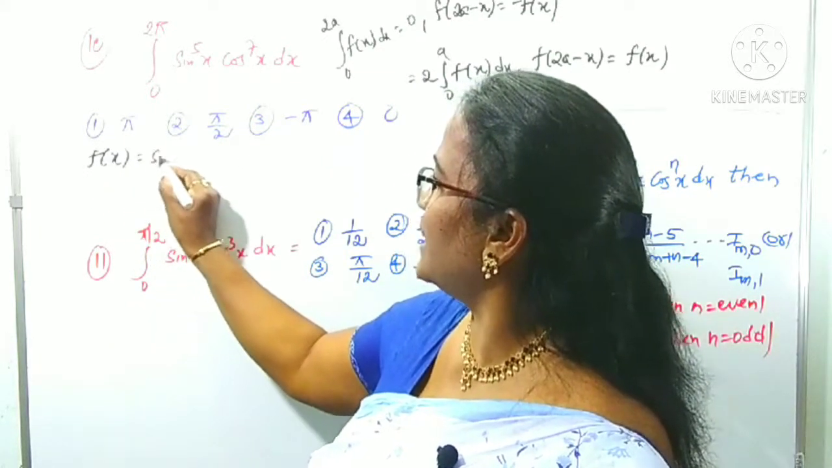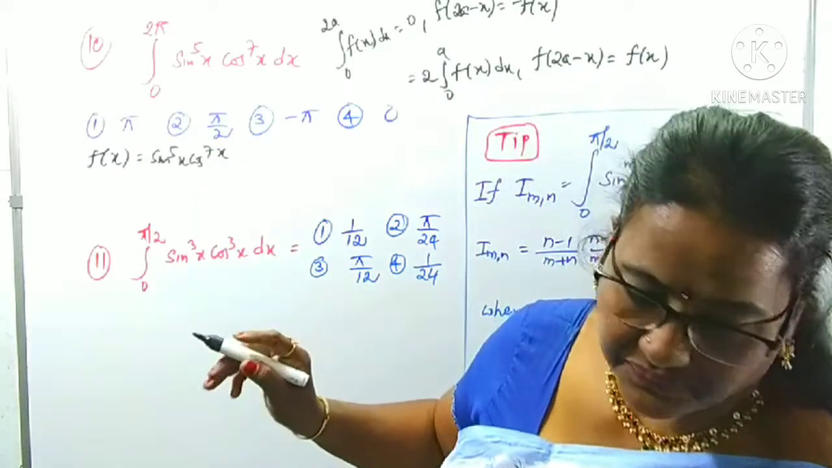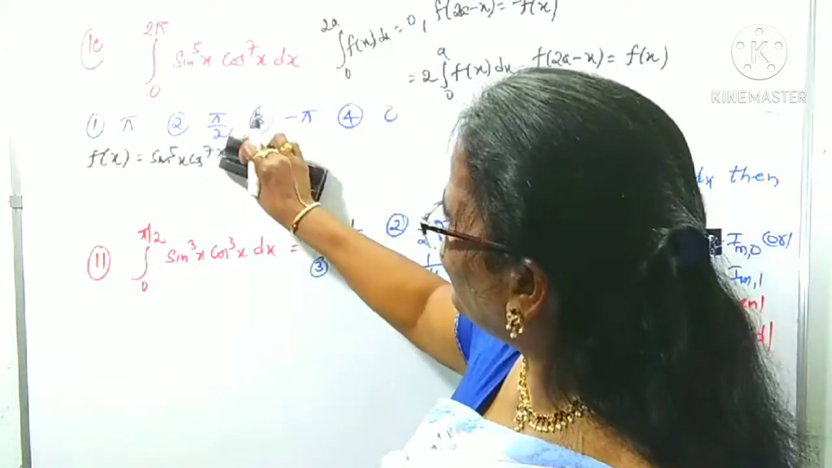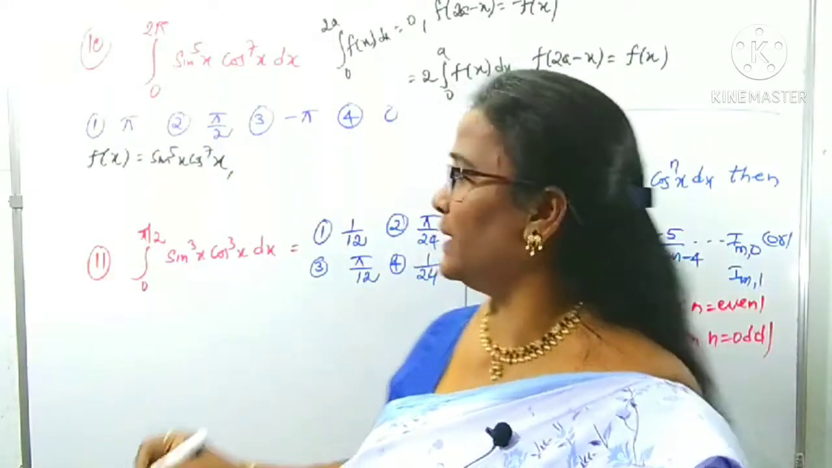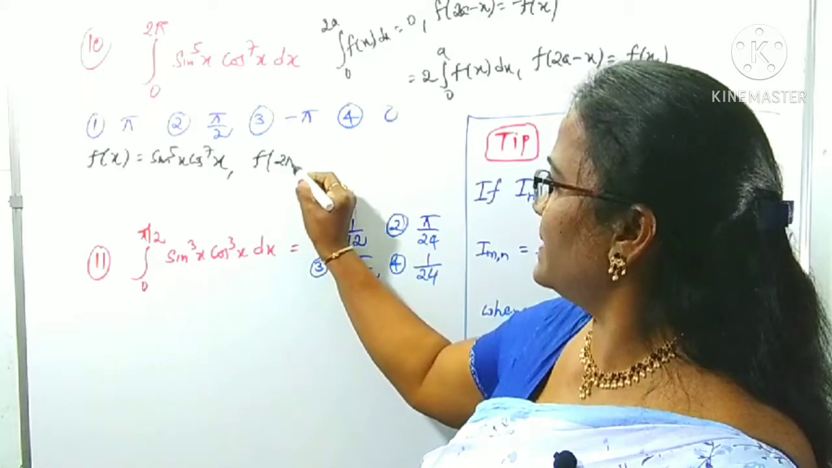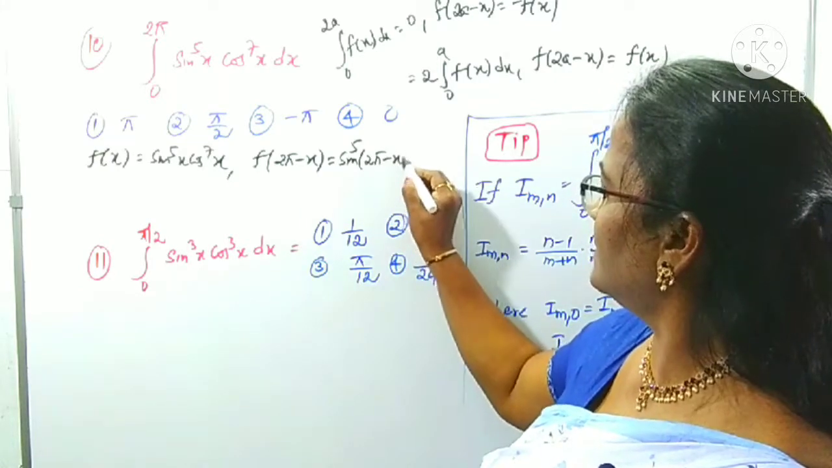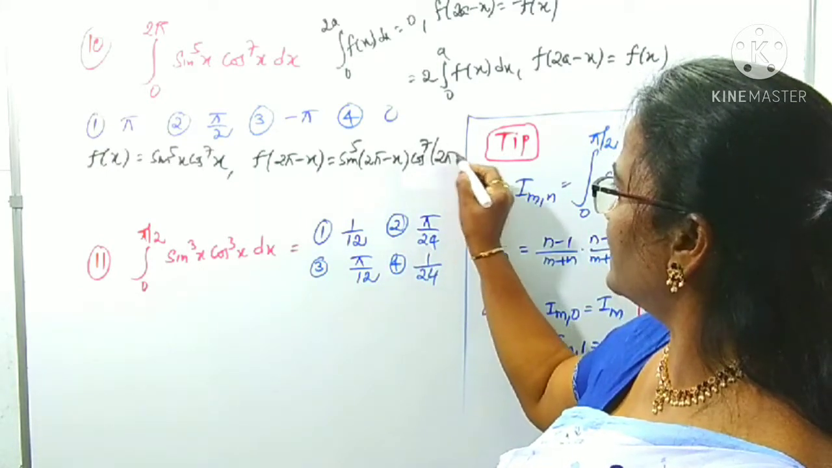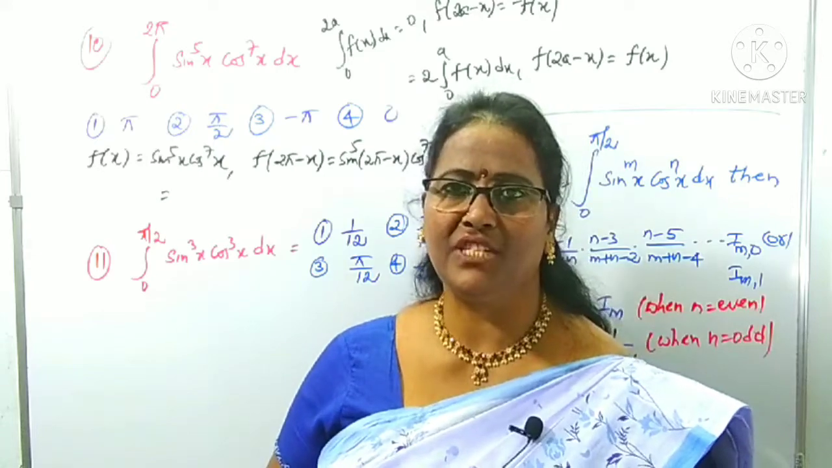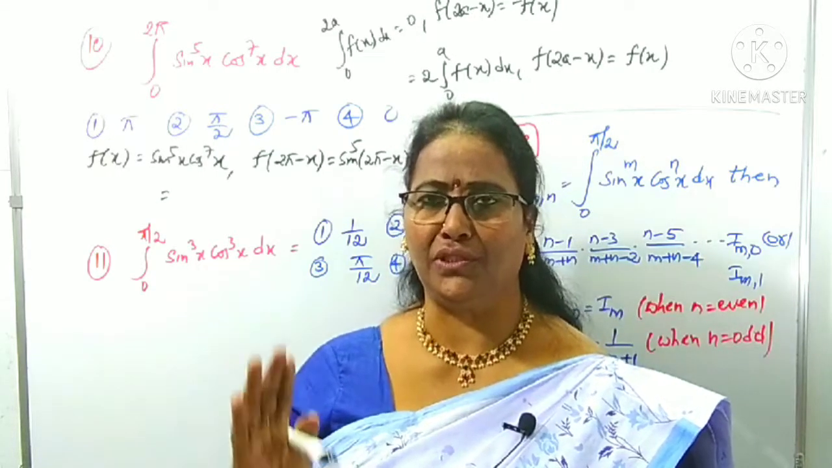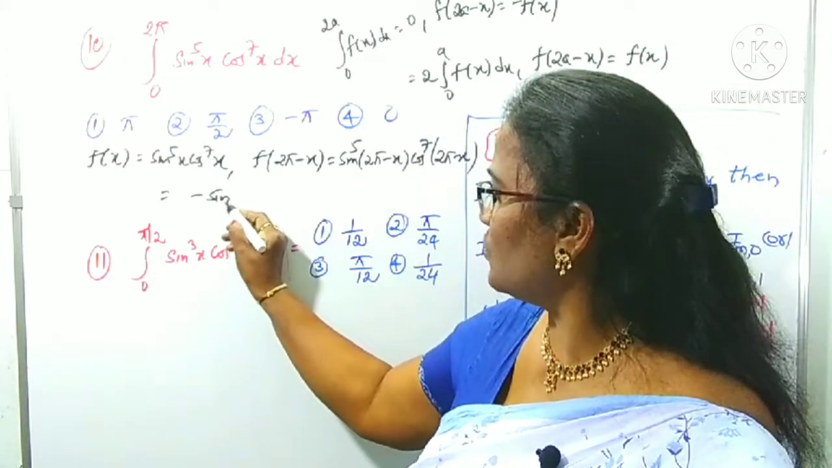F of x is sine power 5x cos power 7x. In place of 2a, what is there here? 2 pi. That is f of 2 pi minus x, we can check it. That is sine power 5 of 2 pi minus x, cos power 7 of 2 pi minus x. Is it clearly sine of 2 pi minus x? 2 pi minus x is which quadrant? Yes, exactly the fourth quadrant. In the fourth quadrant, sine is negative. Means minus sine x whole power 5 you can get.